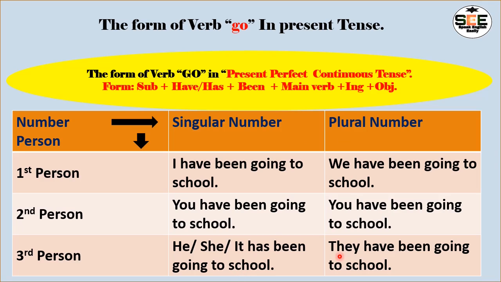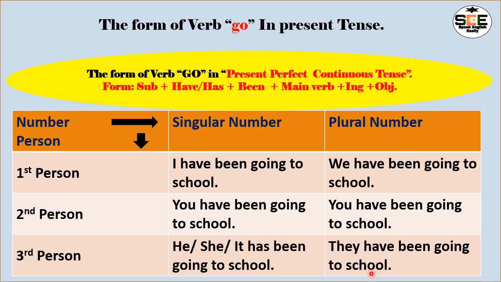And at last we can see here the plural number in third person of present perfect continuous tense of the verb go: they have been going to school. Here they is the subject, have is the helping verb, and been is the be verb's third form, the participle form, and go is the main verb and ing is added to show the continuous, and school is the object.